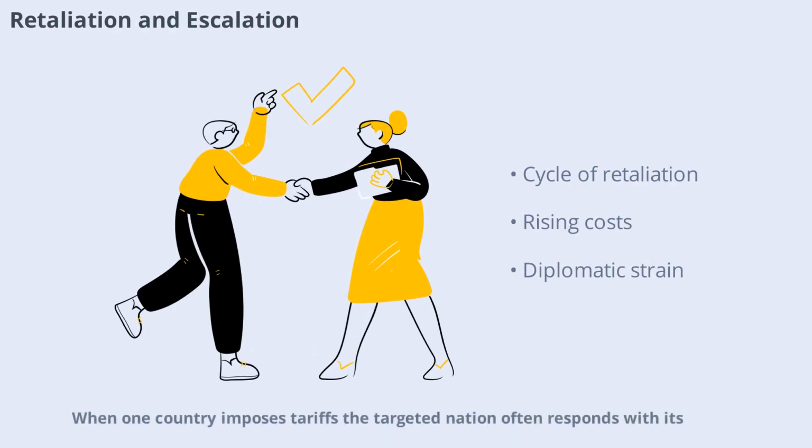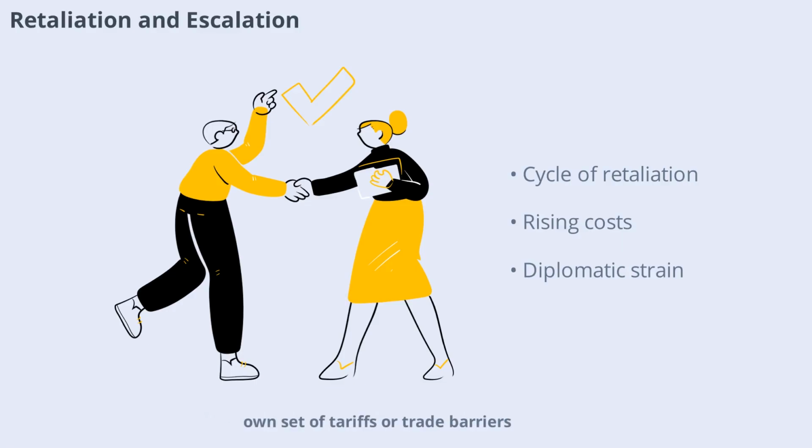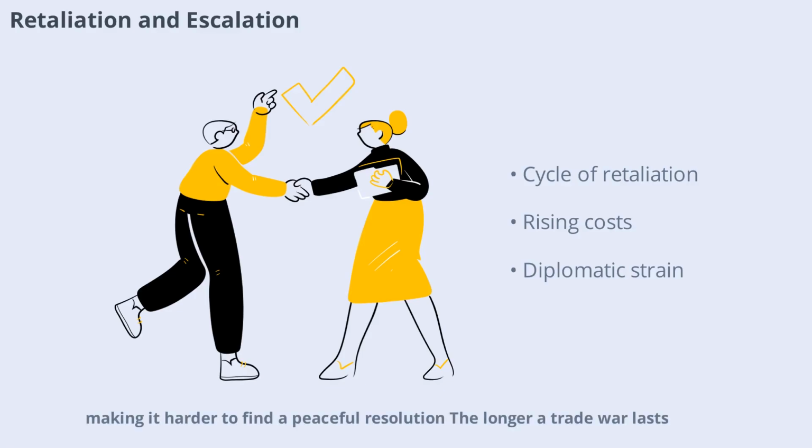When one country imposes tariffs, the targeted nation often responds with its own set of tariffs or trade barriers. This cycle of retaliation can quickly escalate, turning a minor dispute into a full-scale trade war. As each side raises the stakes, the costs and risks for businesses and consumers increase. Escalation can also strain diplomatic relations, making it harder to find a peaceful resolution. The longer a trade war lasts, the more damage it can inflict on the global economy.